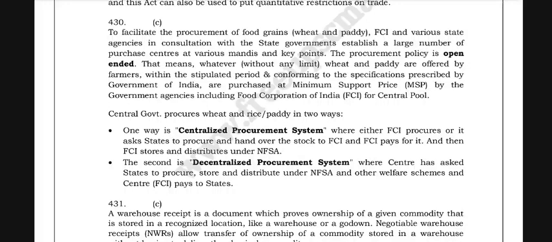One way is the centralized procurement system, where either FCI procures on its own or asks states to procure and hand over the stock to FCI, and FCI pays for it, and then FCI stores and distributes under the NFSA. The second is the decentralized procurement system, where the center has asked states to procure, store and distribute under the NFSA and other welfare schemes, and the center pays the states.